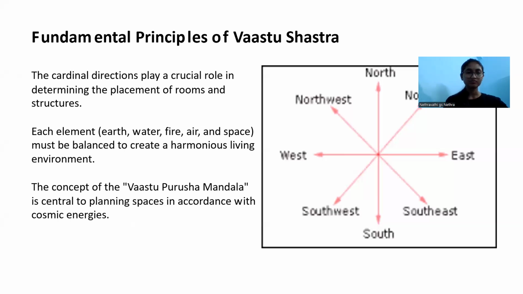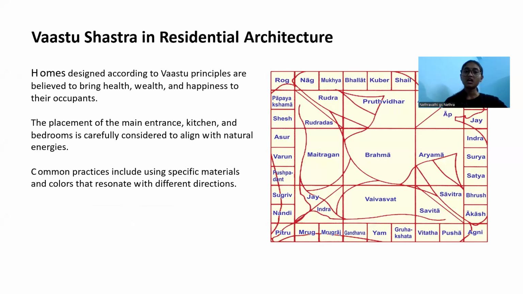Next comes Vastu Shastra in residential architecture. Homes designed according to Vastu principles are believed to bring health, wealth, and happiness to their occupants. The placement of the main entrances, kitchens, and bedrooms is carefully considered to align with natural energy. Common practices include using specific materials and colors that resonate with the different directions. The main principle is to bring health, wealth, and happiness to those who are occupying that house or building.